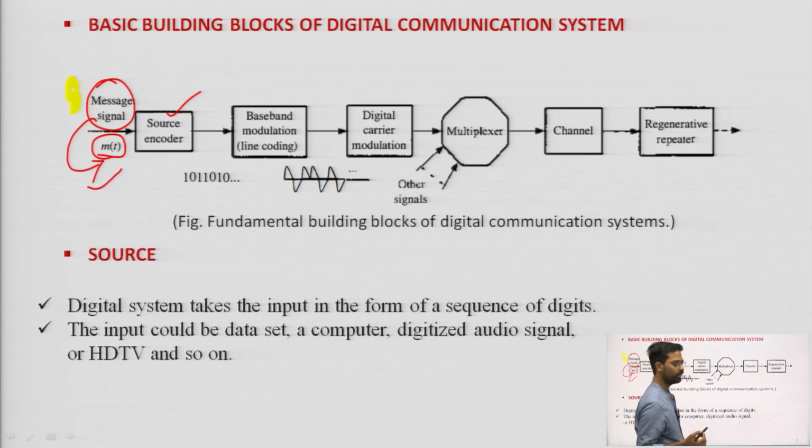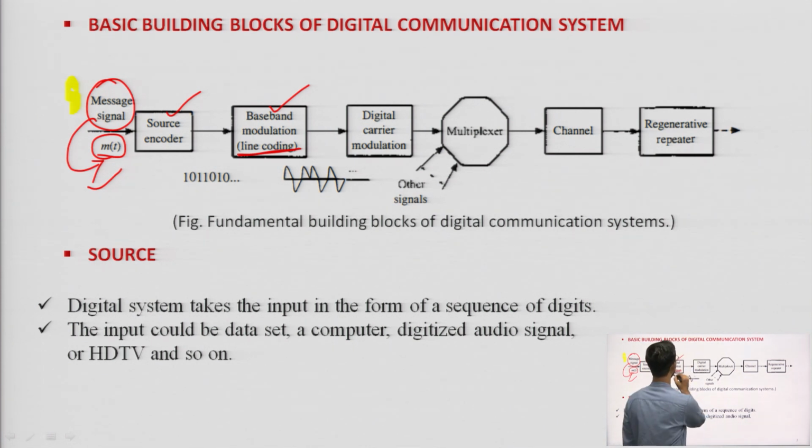We have already read about this source encoder in the first lecture. Then this source encoder will transmit the signal to the baseband modulation block. This baseband modulation block is also known as a line coder, where the main line coding technique is employed